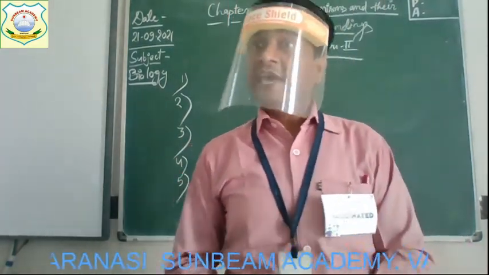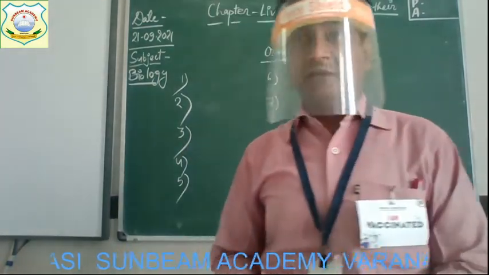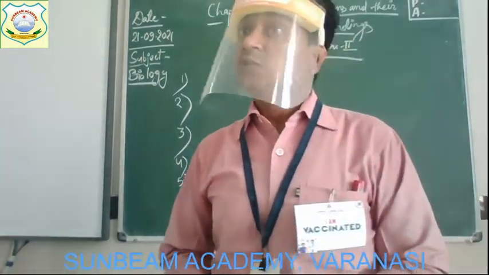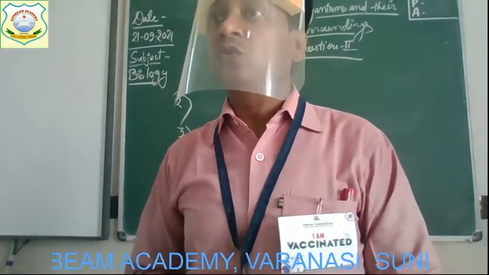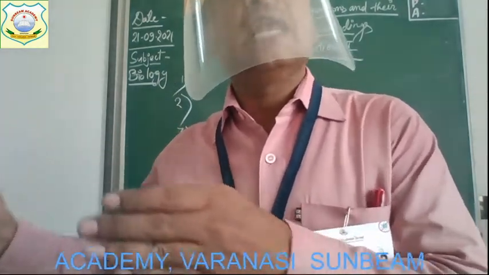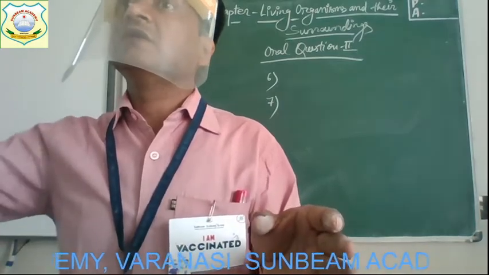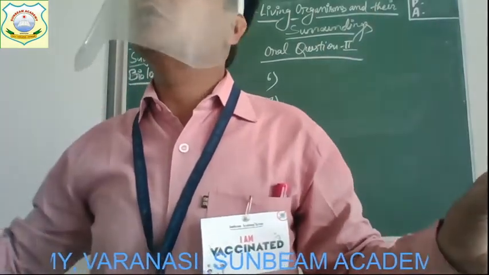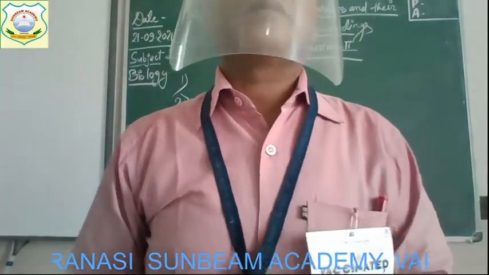Yes. As you know, lions are found in which kind of habitat? In grassland habitat. The color of dry grasses is mostly yellow, brown. Is it? Yellowish brown. So this body color of the lion helps them to hide in this yellowish brown surrounding, and they can easily catch their prey.